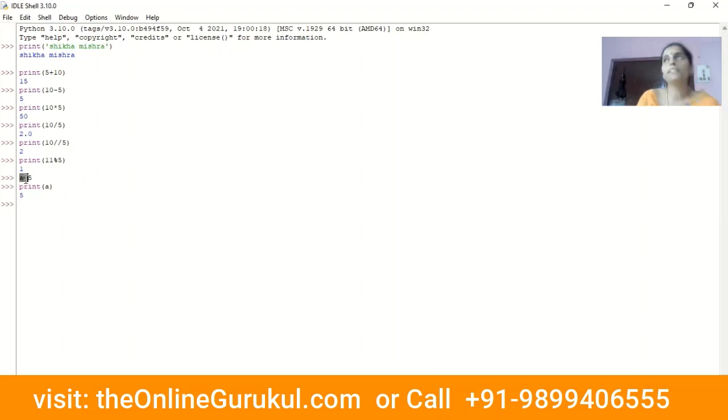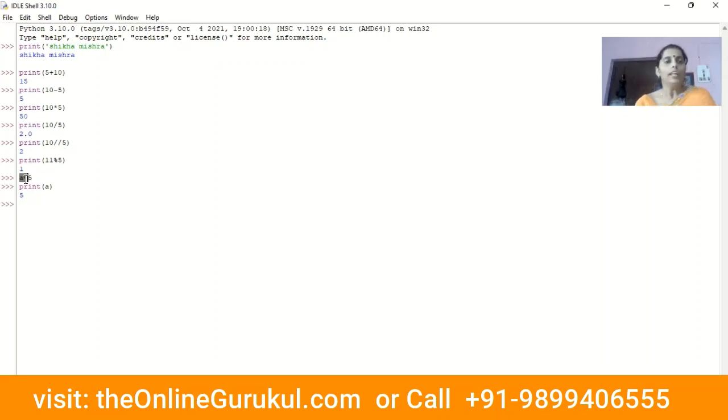See, whenever I write a statement like A is equals to 5, or say C is equals to 10, a space is created in memory. How much space is created? That is another story. A space is created in the memory, and whatever value we are assigning is stored in that variable.